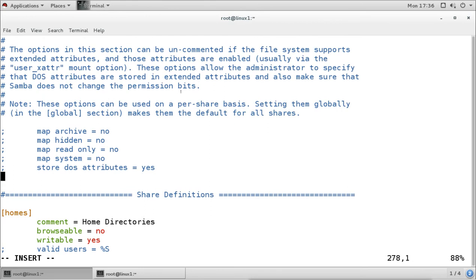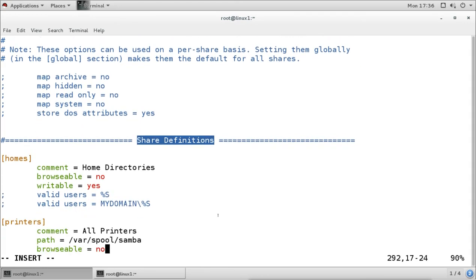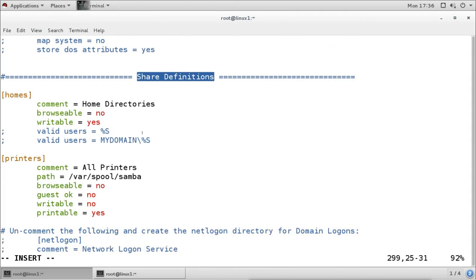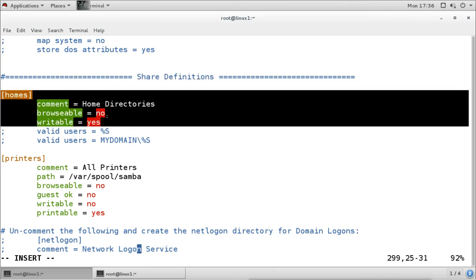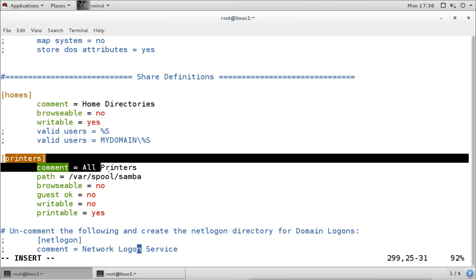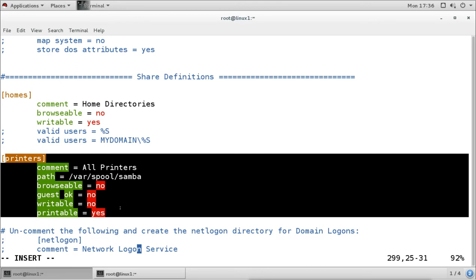And here we have the share definition. Now if we want to share any directory, then we have to add the information into this share definition. And by default we can see the home directory for all the users is already shared. So the home directories for the users are already shared, and then the printer is already shared. As I said, this is the option for sharing the printer.